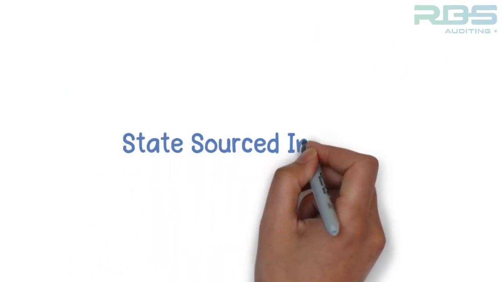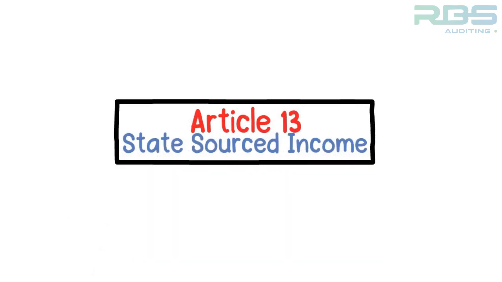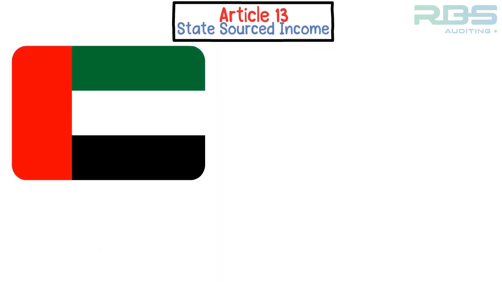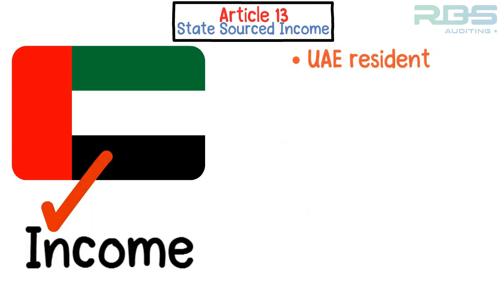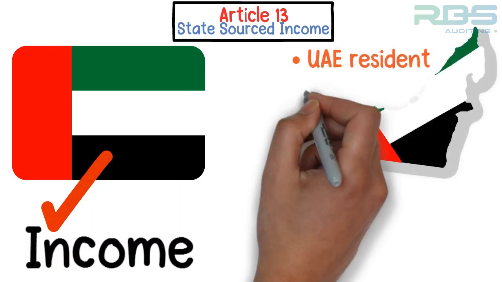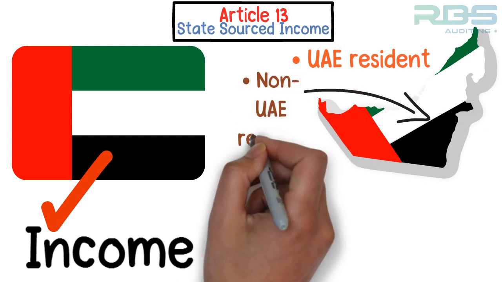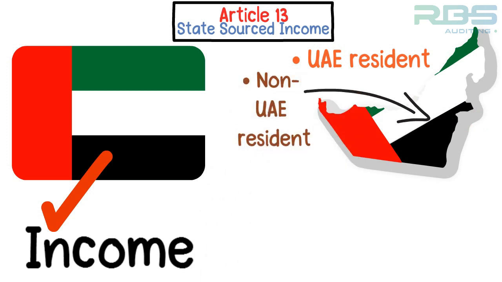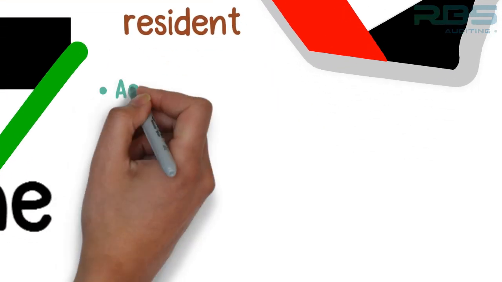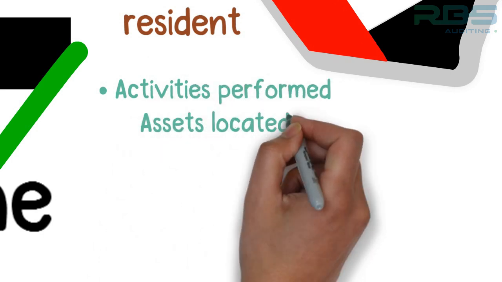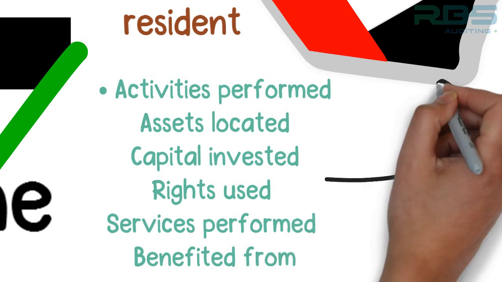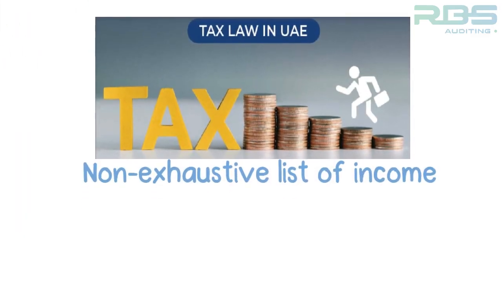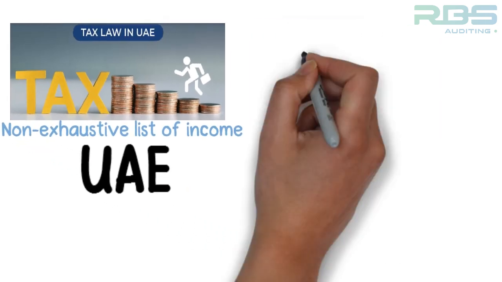State-sourced income, referred in Article 13. Income will be considered to be sourced from the UAE if the income is derived from a UAE resident, the income derived is attributed to a permanent establishment in the UAE of a non-UAE resident, or the income is derived from activities performed, assets located, capital invested, rights used or services performed or benefited from in the UAE. The corporate tax law includes a non-exhaustive list of income that is considered as being sourced in the UAE.